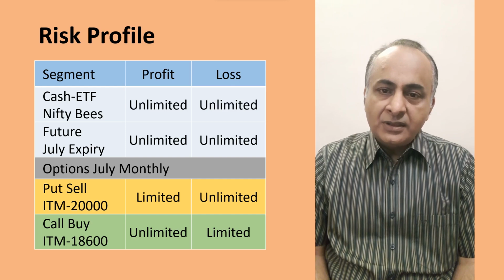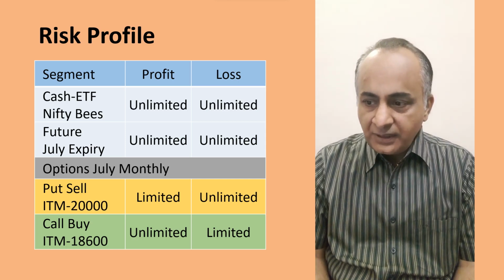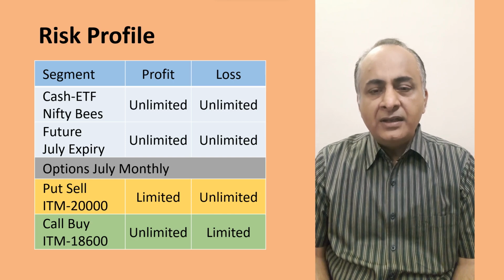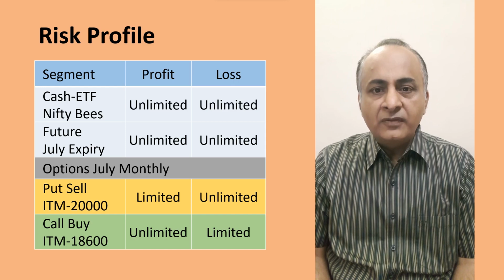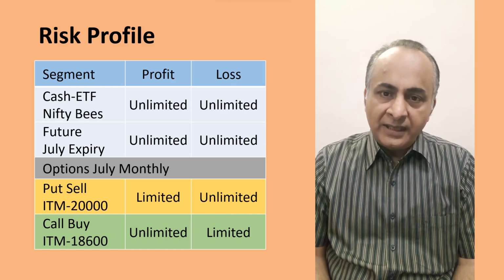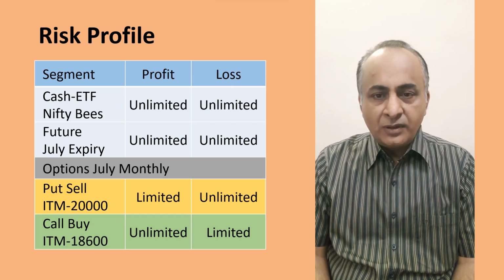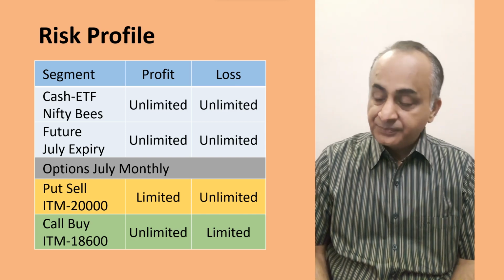But option buy is the only segment where we can define our maximum loss. In any example, our maximum loss in option buy will be limited to the option premium we have paid, and profit can be unlimited depending upon whatever move Nifty has made. So that's about the risk profile of all these three segments.